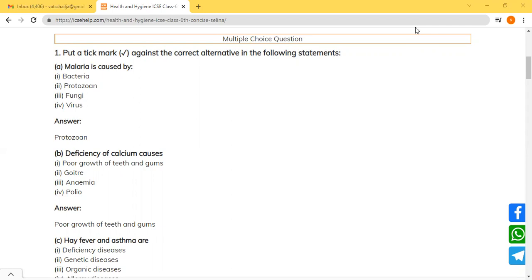So our next question is, deficiency of calcium causes. If there is deficiency of calcium, then what will happen? Poor growth of teeth and gums, goiter, anemia and polio. So the answer is poor growth of teeth and gums, because when we look at what all minerals are required in the body, calcium is responsible for weak and brittle bones and teeth.